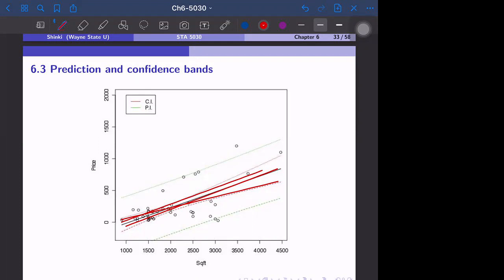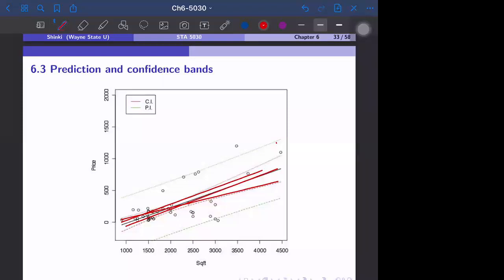The prediction band still has curvature, but we can hardly recognize it because, for one thing, it's wider. The green one is the prediction band. So that's the difference between the prediction band and the confidence band.